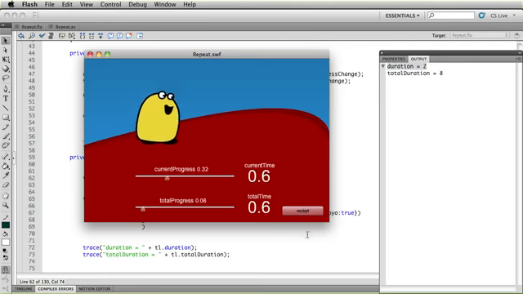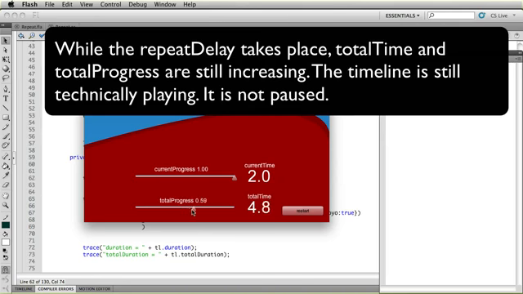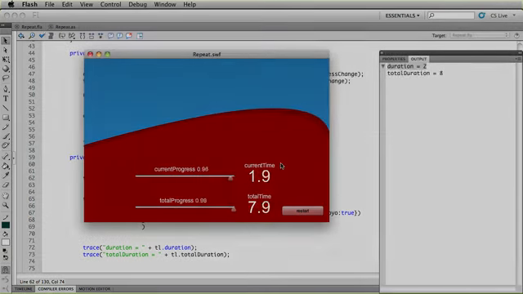And when we restart, I just want to point out that while the delay is happening, the total time is still increasing. The total time never stops, and then we get to the end. So again, while that delay happens, total time moves, current progress and current time stay locked.